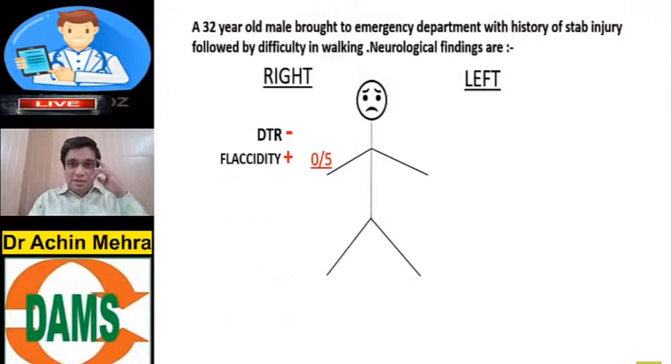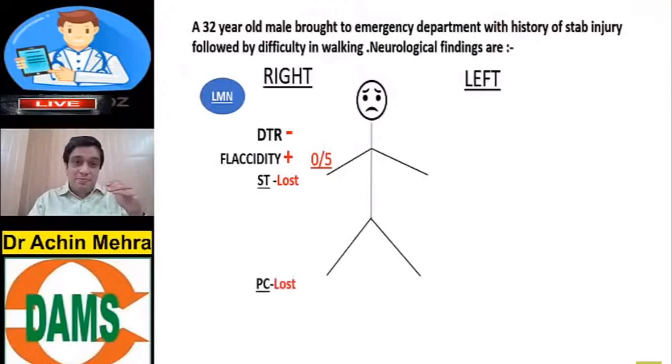So one thing rings in your mind, that this kind of weakness in the right upper limb is of the type what? LMN. In the right upper limb, sensory loss is seen. The spinothalamic tract is lost. That means pain, touch and temperature are lost in the right upper limb. Vibration and joint position sense, the posterior column sensations, are also lost in the right upper limb of the patient.